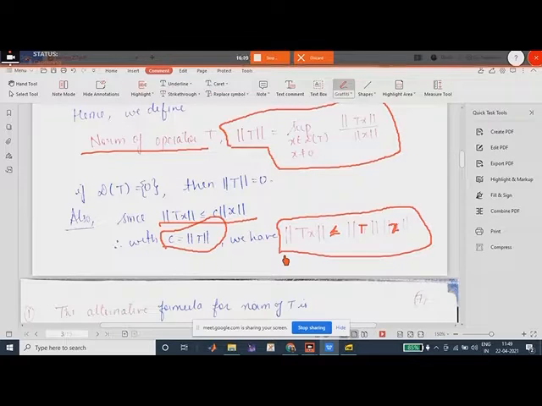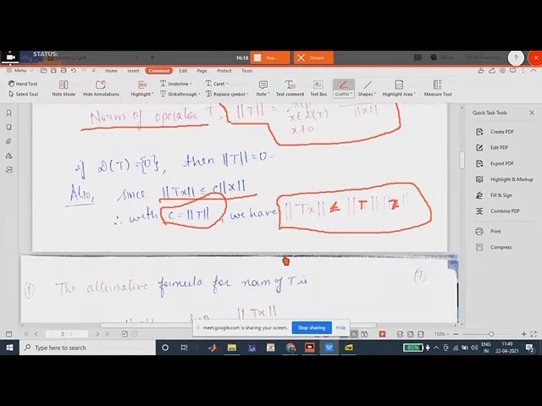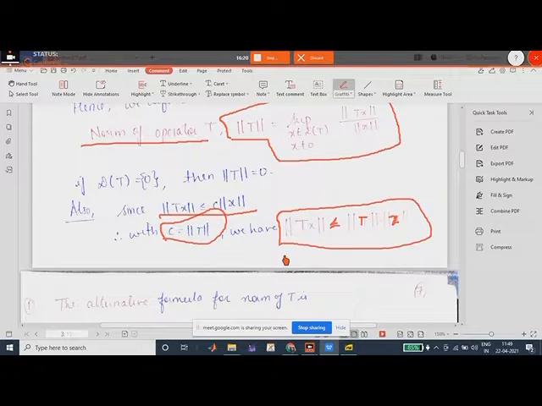This is another relation that we will use to find the norm of Tx. So using this condition, we can give the second definition of norm. This was the first definition.